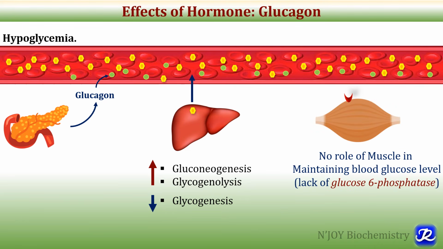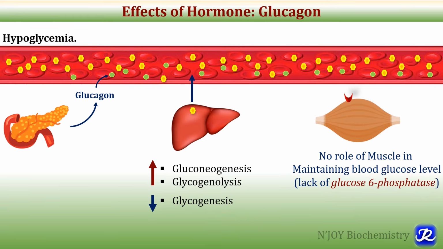There is no role of muscle in maintaining blood glucose concentration. We know that glucose is stored in the muscle as glycogen, but that glycogen cannot be utilized for maintaining blood glucose level because muscle lacks the enzyme glucose 6 phosphatase, and that's why glucose 6 phosphate cannot be converted into glucose in the muscle, and muscle has no role in maintaining blood glucose level.